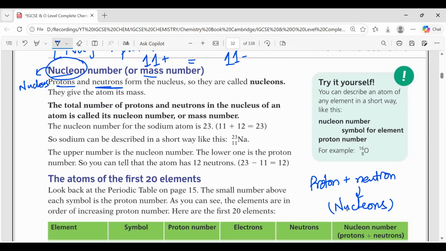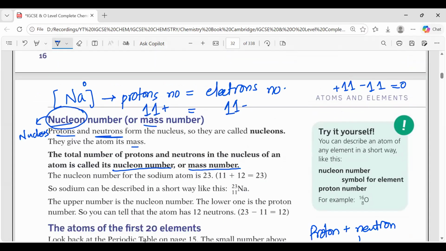They give the atom its mass. The total number of protons and neutrons in the nucleus of an atom is called its nucleon number or mass number. Are you clear with this?